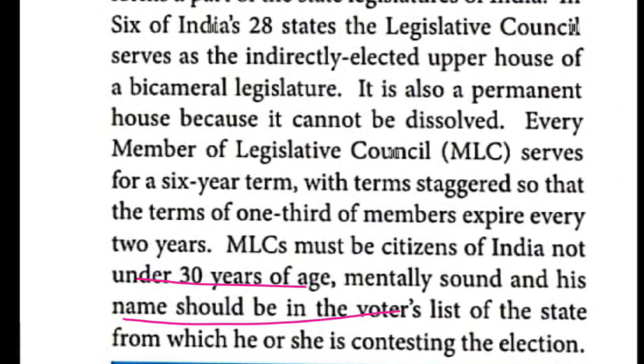So what is that? The first one, they must be a citizen of India. Second one, their age should not be less than 30 years. They should be mentally sound, they should not have any health issues. The next one is their name should be in the voters list. So this much only it is given, children.